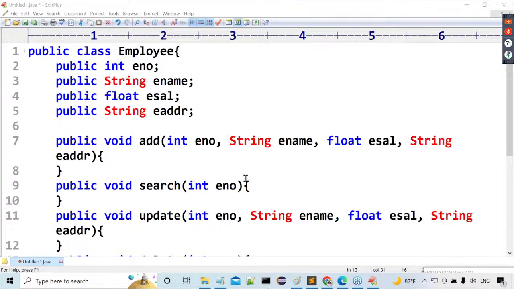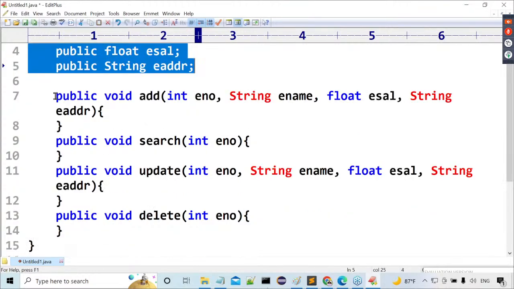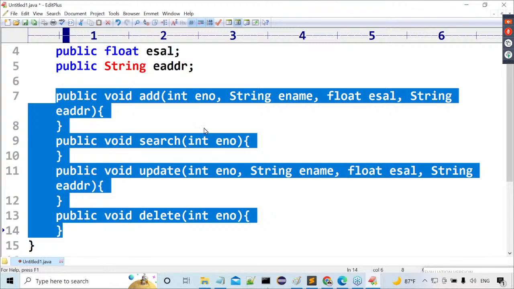Not required to go for getters and setters in this case. Just a basic class to prepare API documentation I'm giving. I'm not even preparing a Java bean class. Please remember this. It is just a normal Java class with variables and methods. Observe carefully what I am telling you. Employee class I have taken, variables I have taken, and methods I have taken. Clear or not?